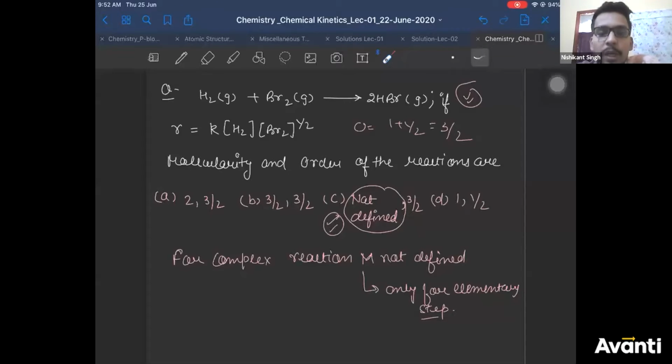All right, guys, we are moving ahead. I think we have spent a lot of time on this question, but I find spending that much time on it very useful because it clears a lot of doubt about order and molecularity. 80% of the people who study for these exams in this country do not really understand the difference between these two. This is very important.